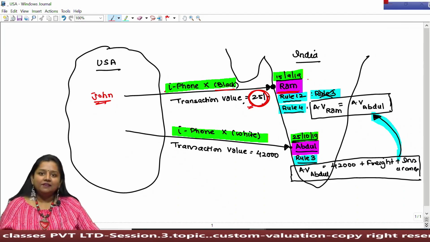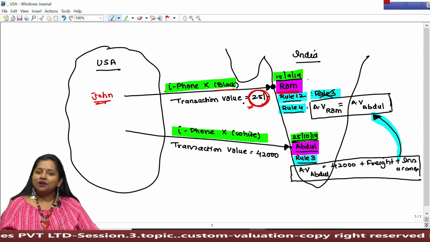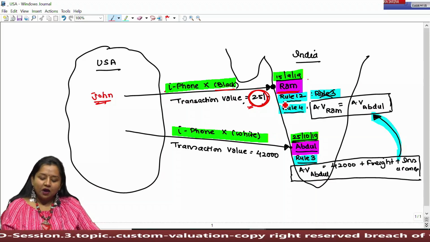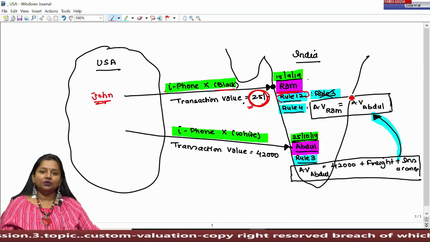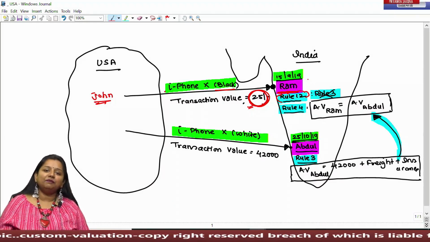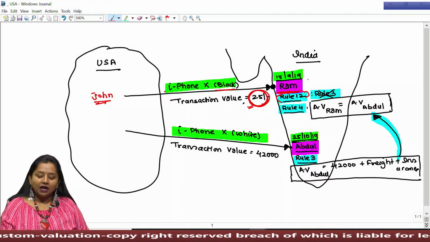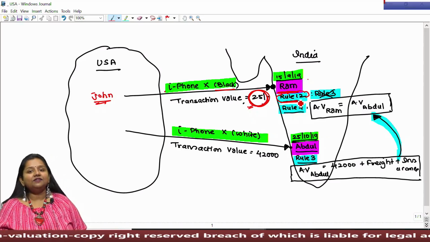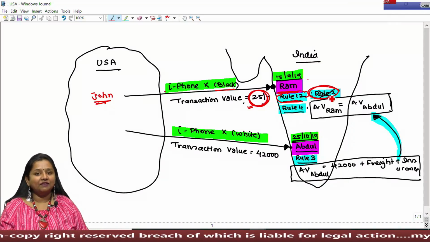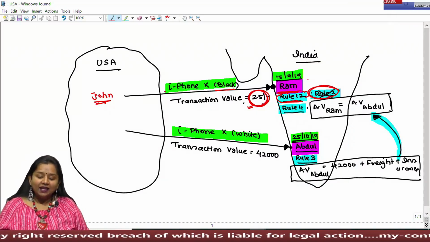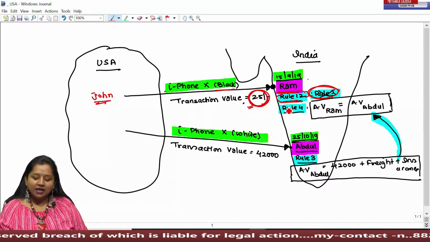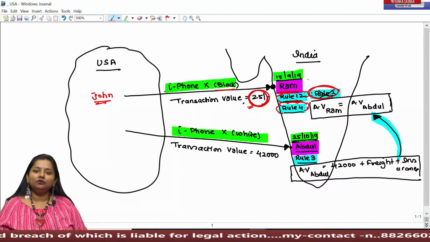But even after obtaining such evidence, if the officer is not satisfied with such value, then the officer can reject the value, this rupees 25 transaction value, for the purpose of computing assessable value under Rule 12. And if such value has been rejected under Rule 12, then Rule 3 can never be applied. And if Rule 3 cannot be applied, then by proceeding sequentially, its value shall be determined under Rule 4.